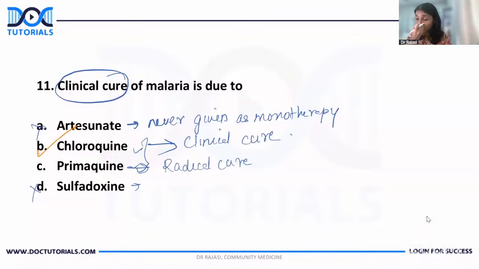Oh, was it multiple choice? If it is multiple choice, then definitely we can go for all the drugs given for malaria. Any difference in the options? Anyway, we'll see. Okay, sulfadoxine pyrimethamine was given.